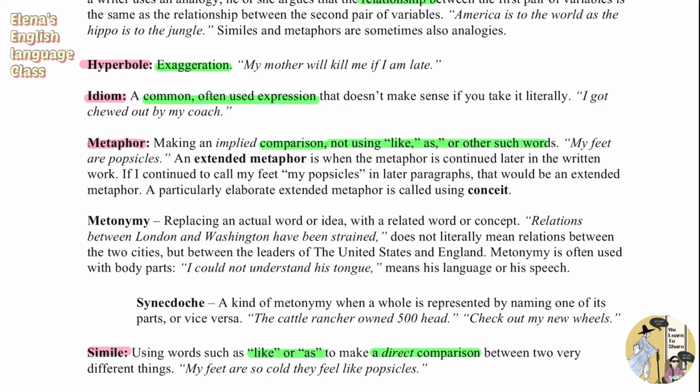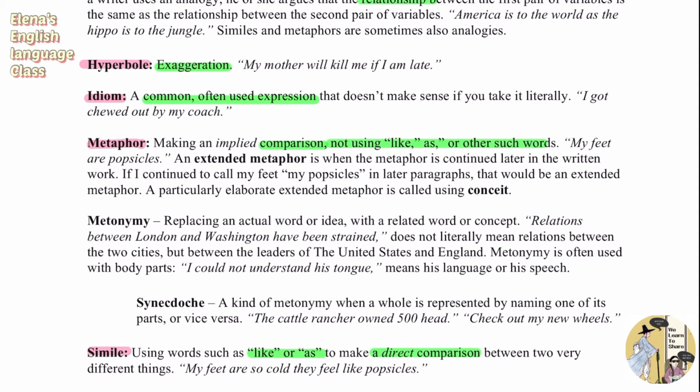And an extended metaphor is when the metaphor is continued later in the written work. And basically this is easy to understand because it's an extended metaphor. So the metaphor is continued until later in the written work. And if I continue to call my feet my popsicles in later paragraphs, that would be an extended metaphor, okay? So also a particularly elaborate extended metaphor is called conceit.